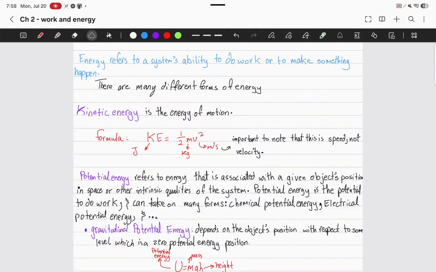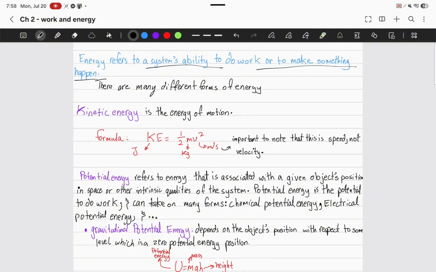Now, energy refers to the system's ability to do work or to make something happen. I think talking about energy sometimes seems abstract, but think of it as the ability to do something. When you push a table, pull a table, walk, eat, all these activities, including breathing, everything requires energy.